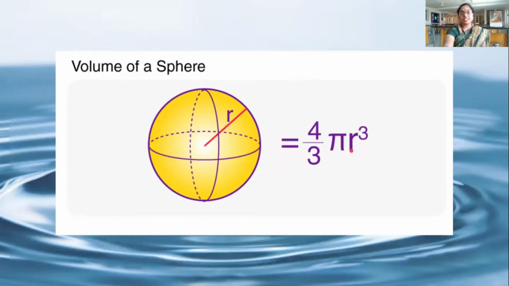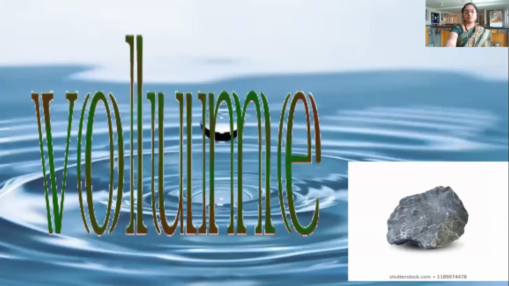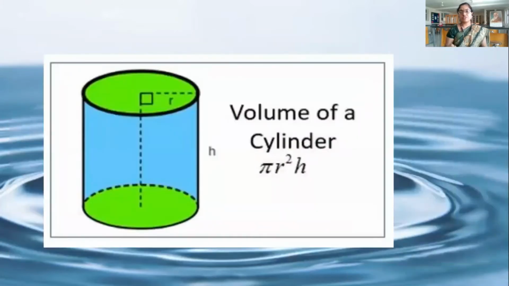What do we have to calculate here? Radius. How can we calculate the radius of a sphere or spherical object? With the help of a vernier calipers, or I can measure with the help of a screw gauge. Then, if the stone is in the shape of a cylinder, for a cylinder also we have a formula to calculate its volume, that is pi r square h.